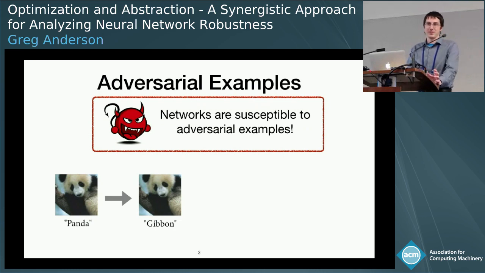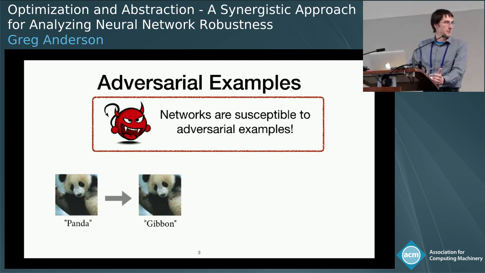And the idea with adversarial examples is this. I start with some input, say, for example, this panda on the left, where my network is well behaved. My network says this is a panda, I say this is a panda, everybody's happy. But the problem is that I can now exploit the structure of the network and modify this input in some very slight way and cause the network to misbehave. So even though this image on the right looks the same to us, the network now classifies this as a gibbon.